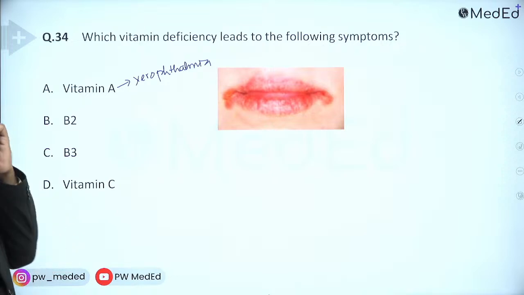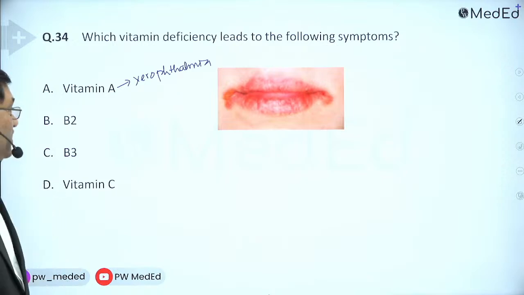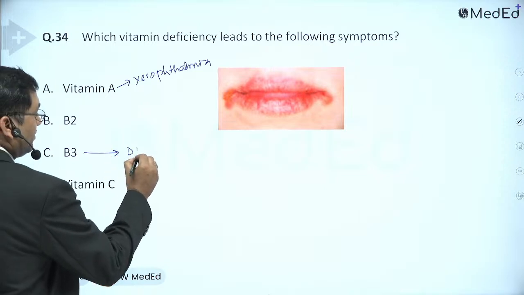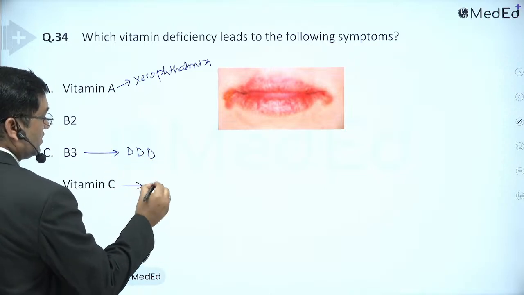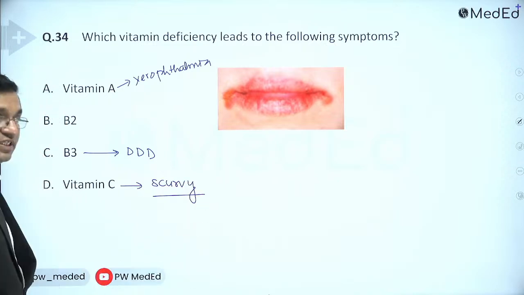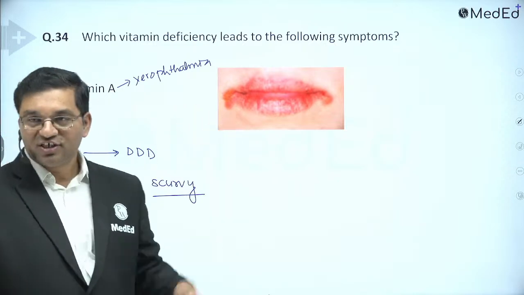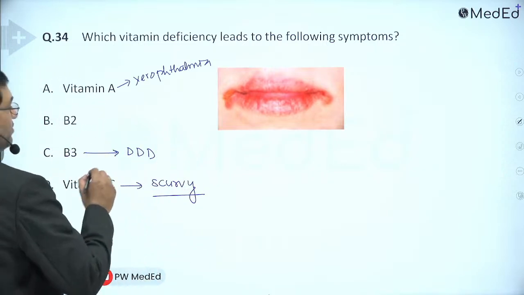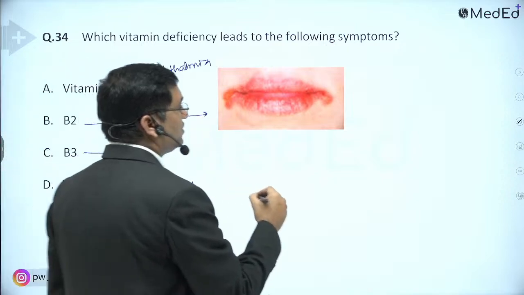So vision-related problems, then defect in spermatogenesis, then phrynoderma, is due to vitamin A deficiency. Niacin deficiency gives diarrhea, dementia, dermatitis. Vitamin C deficiency gives scurvy, with gum bleeding and hemorrhagic tendencies.